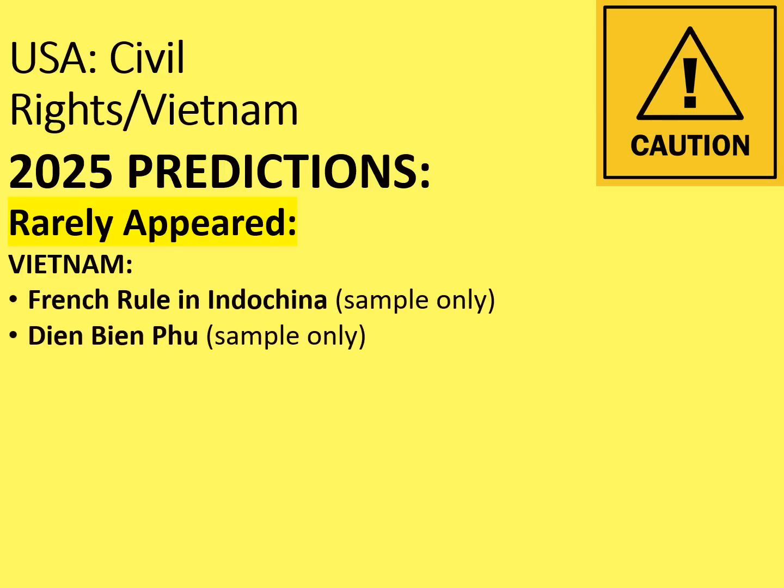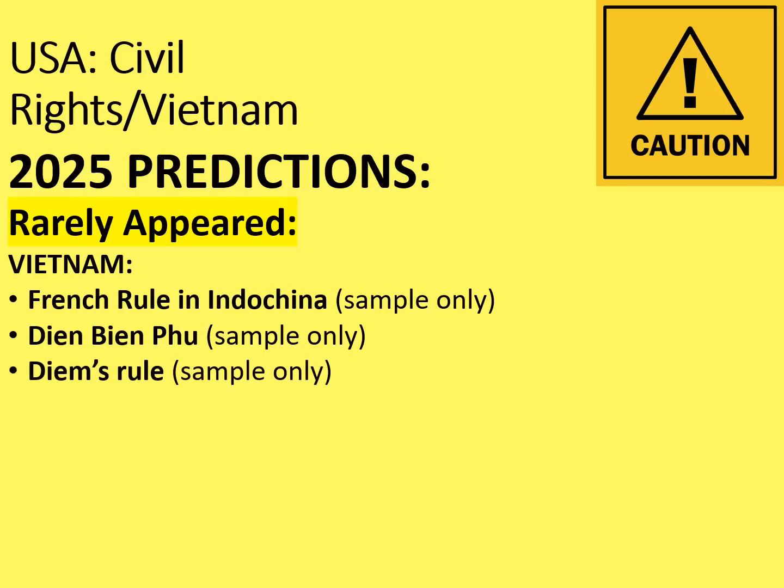Here are the first two: French rule in Indochina and Dien Bien Phu. Of course, these two are related, especially the French failure at Dien Bien Phu, which ultimately results in Vietnam being split in two, and you can say sets the scene for the rest of the Vietnam War. Because those two things are related and it's only ever appeared in the sample paper, could it be due this year? It would be a fairly obscure thing to ask, but yeah, I could see it happening.